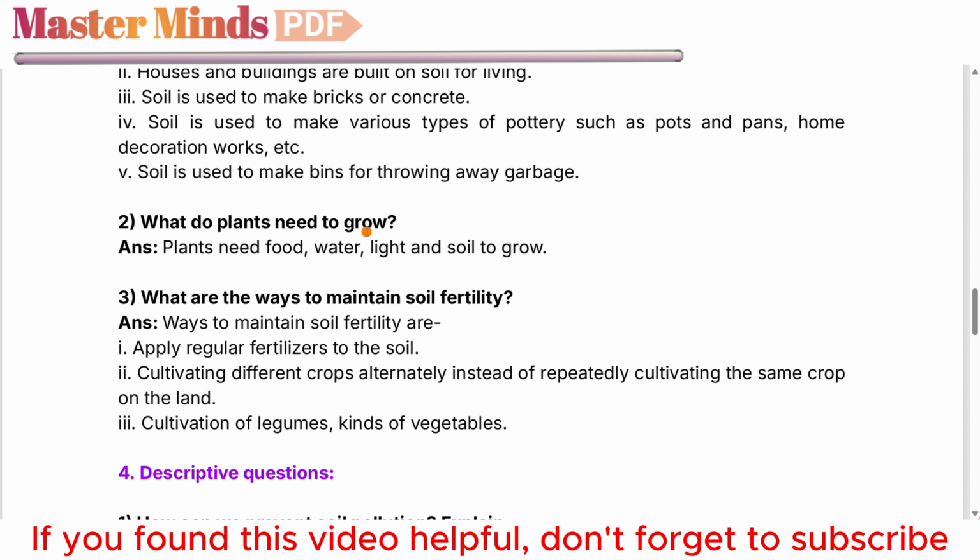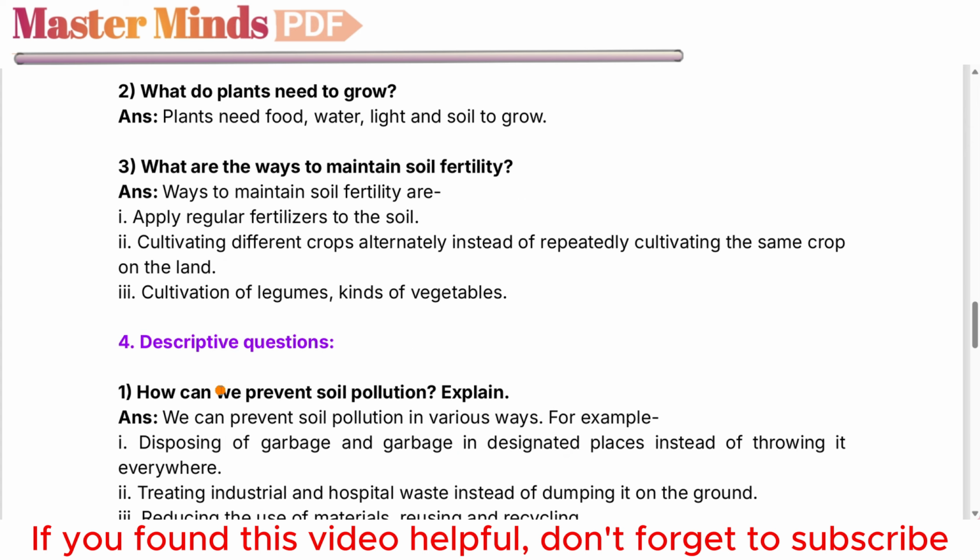2. What do plants need to grow? Plants need food, water, light, and soil to grow. 3. What are the ways to maintain soil fertility? Answer. Ways to maintain soil fertility are 1. Applying regular fertilizers or organic fertilizers to the soil. 2. Cultivating different crops alternately instead of repeatedly cultivating the same crops on the land. 3. Cultivation of legumes, a kind of vegetable.